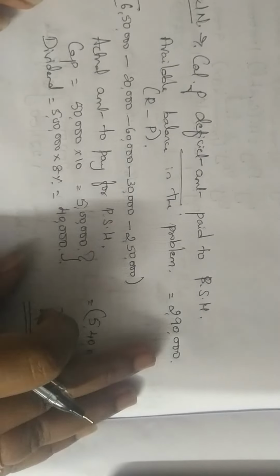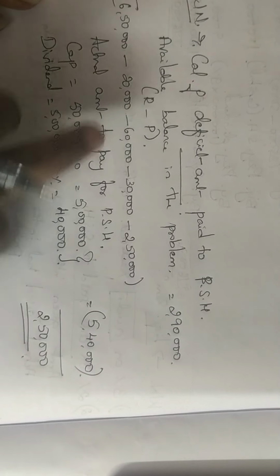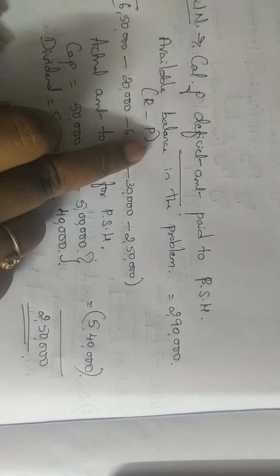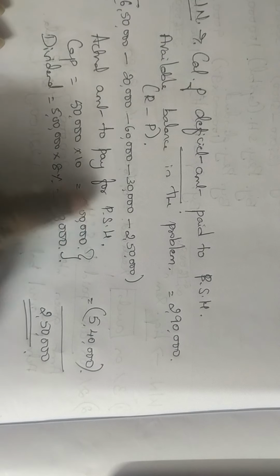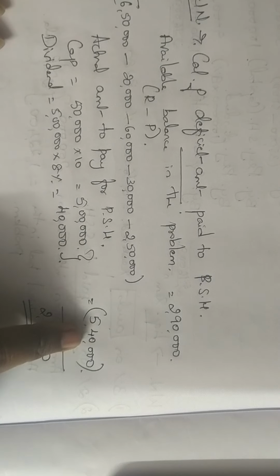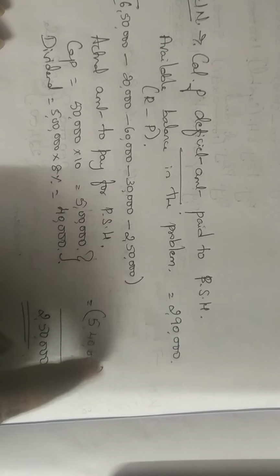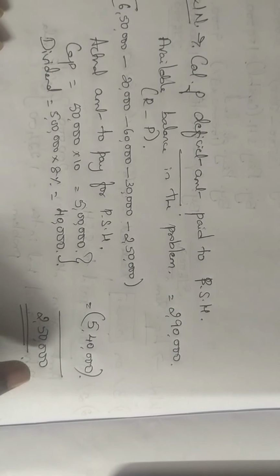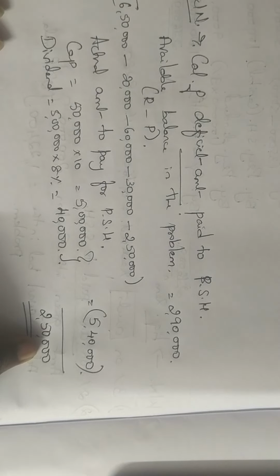That is why we are doing this working note. So what did I do? First I have taken how much is the balance available with me. How do you do this? Receipts minus payment. So available balance is 2,90,000. Then how much am I supposed to pay for the preference shareholders? Capital I should pay 5 lakh, dividend I should pay 40,000. So totally I am supposed to pay 5,40,000. But available is only 2,90,000. So how much is the deficiency? Deficiency is 2,50,000. From where will I receive this 2,50,000? From the equity shareholders. Clear?